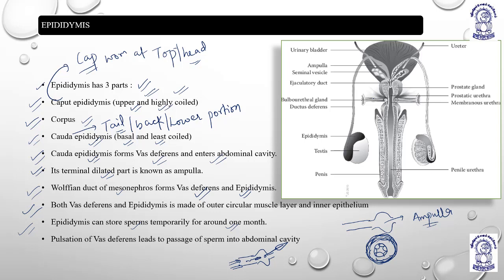Now, sir, why are you saying that sperm need to pass through the abdominal cavity? See, they actually don't have to go through the abdominal cavity. They actually have to meet a duct, which is a common passage for both urine and ejaculation of sperm. For that, they have to turn into the abdominal cavity and come back to the ejaculatory duct. Now, this is actually the portion. These convoluted tubules basically merge the sperm. This is vas deferens. Now, the movement of sperm is like this.